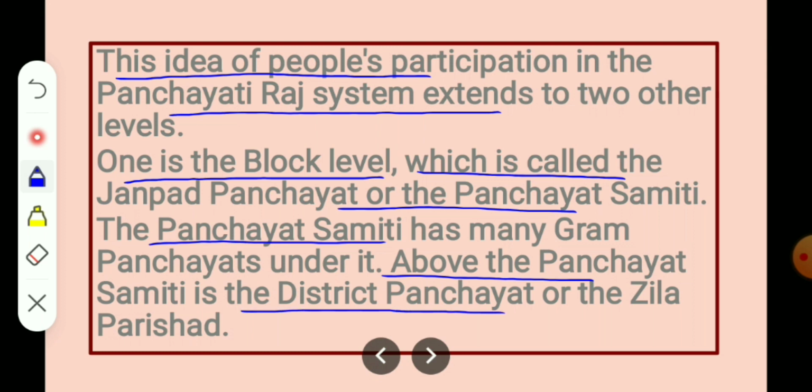The second level is the block level, which is called Janpad Panchayat or Panchayat Samiti. Under the Panchayat Samiti, many Gram Panchayats come. And above the Panchayat Samiti, there is another level, that is the District Panchayat or the Zilla Parishad. These are the three levels. First is Gram Panchayat, second is Janpad Panchayat, and third is District Panchayat.